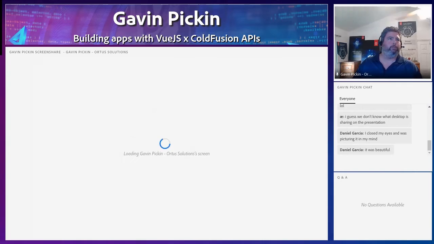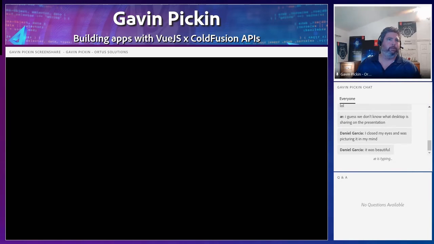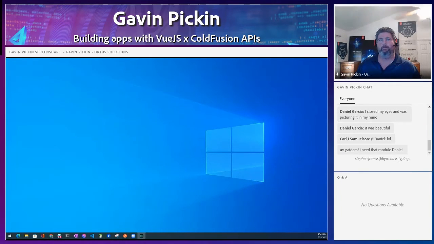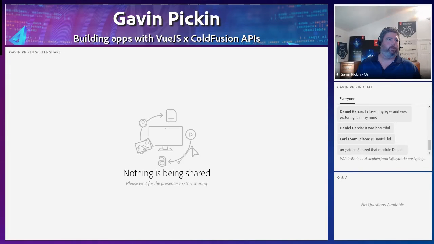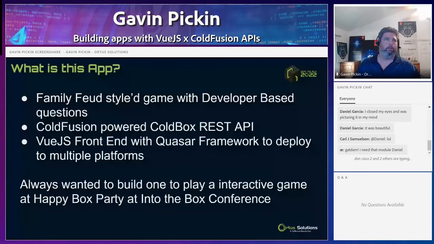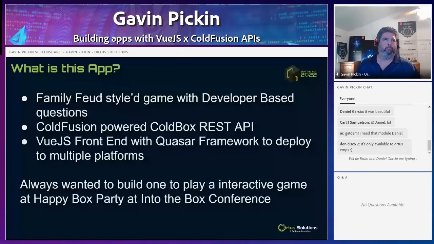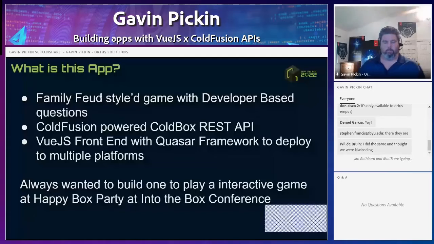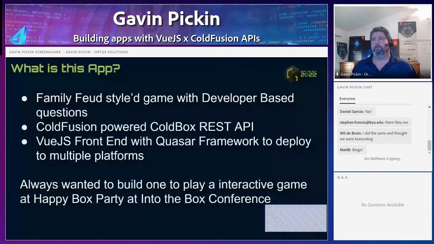So let's see which screen. Third monitor. Now what do you see? I see a Windows background. That's it. Okay, that's the wrong one too. Wish I had screen numbers pop up. Sorry, everybody. So what's that one? That one's the repo again? That one says, "What is this app? Family Feud style game?" Okay, right. Finally. Sorry, everybody. It's giving me some headaches here.